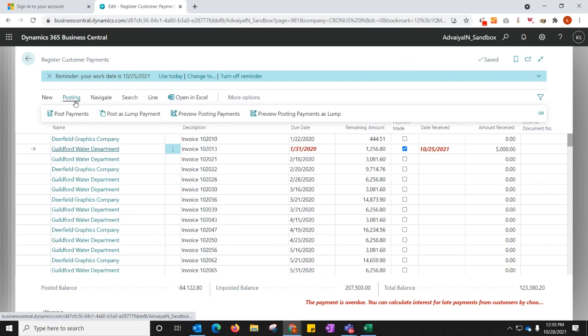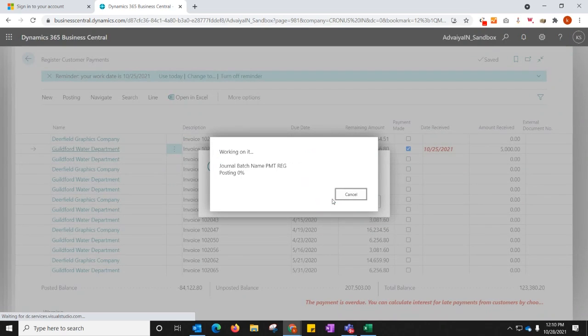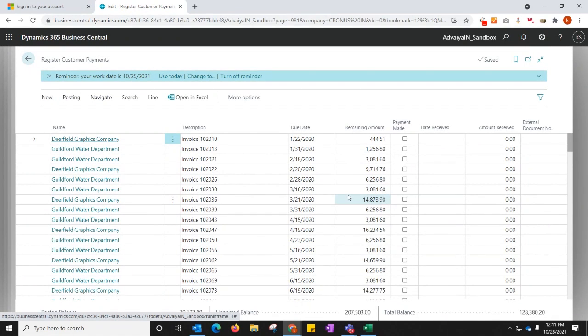I can just post this payment and it will impact my balance sheet and finances. It will be handled in my ledgers and everything. So all the accounting will be managed in the back end and it will show the remaining payment as just the outstanding amount. So this was a glimpse of the opportunity to cash process and how easily it can be managed through Business Central.